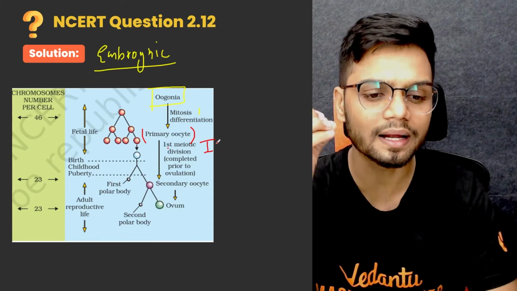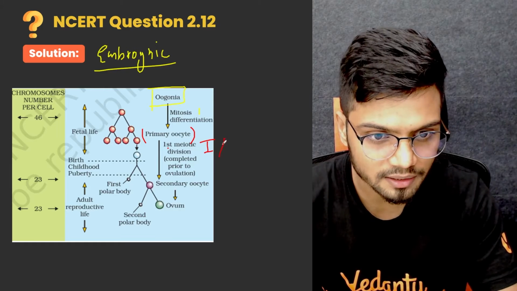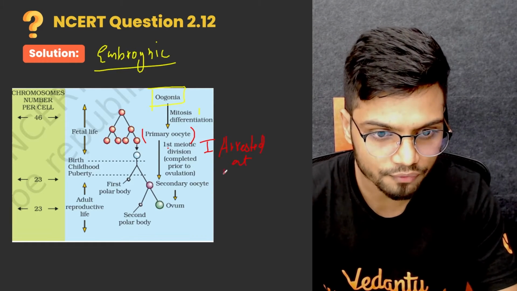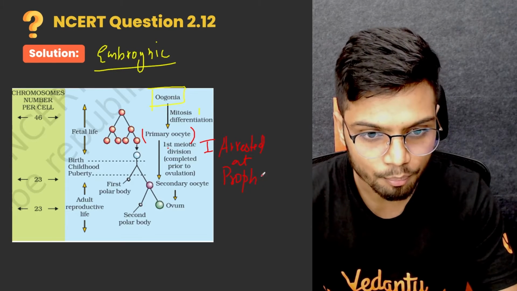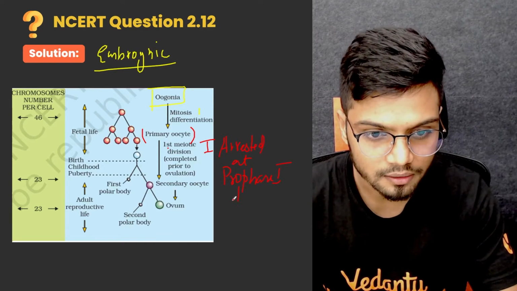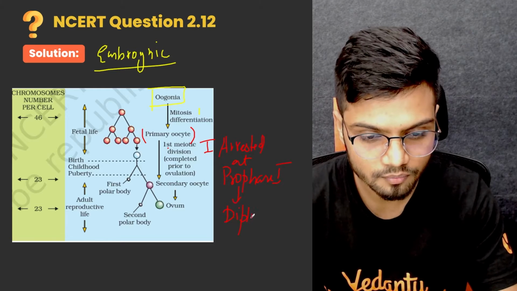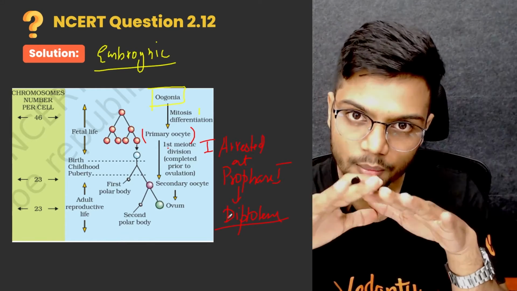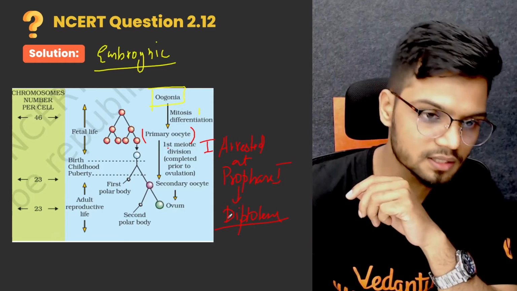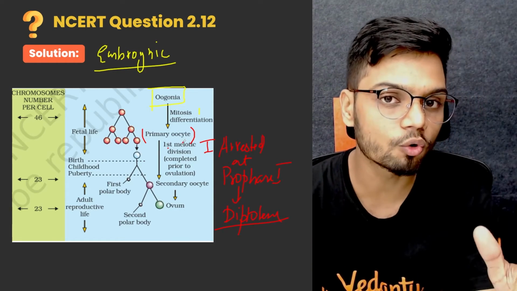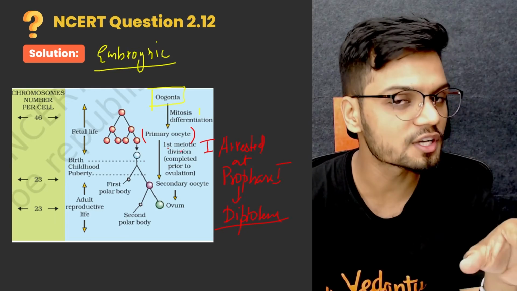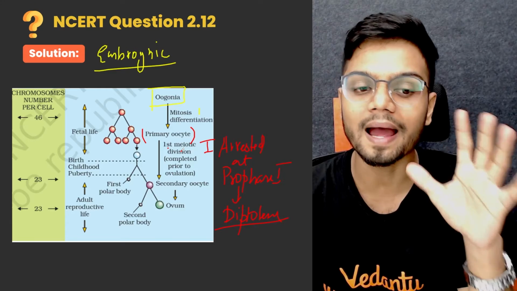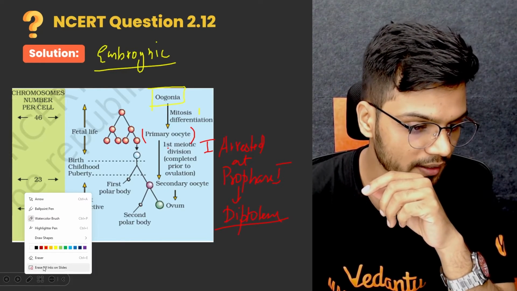It gets arrested at prophase 1 at diplotene stage. The process has been completely stopped. That is, the primary oocyte starts to undergo meiosis 1 but does not finish it; in fact, it gets arrested at prophase 1 at diplotene stage.